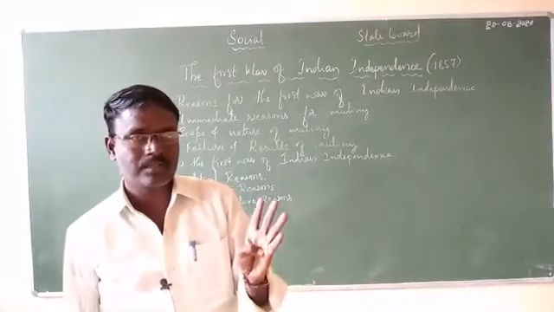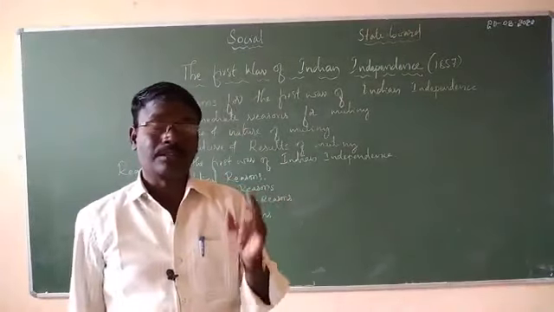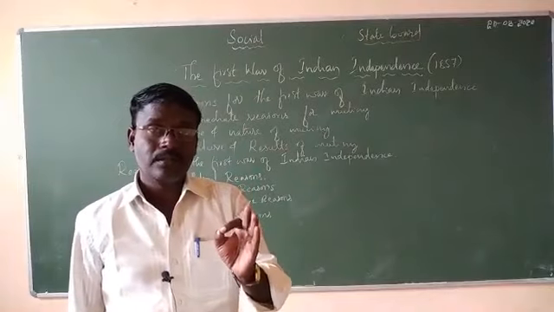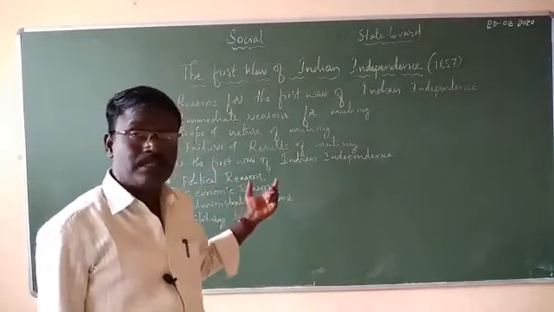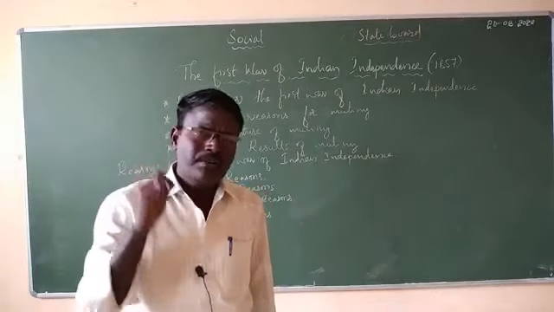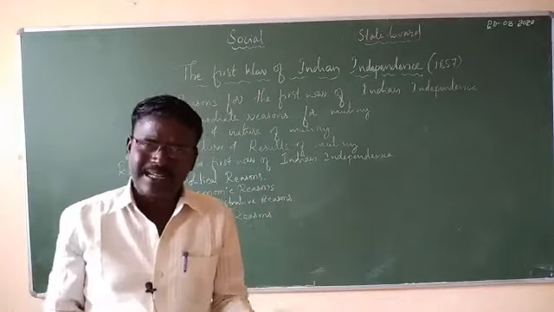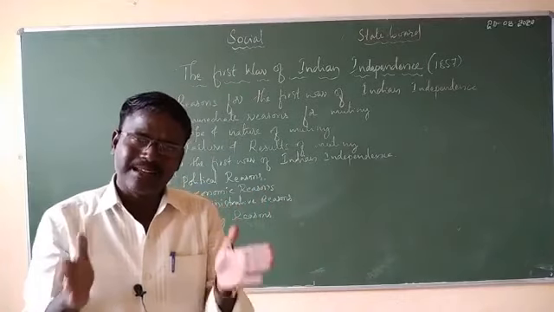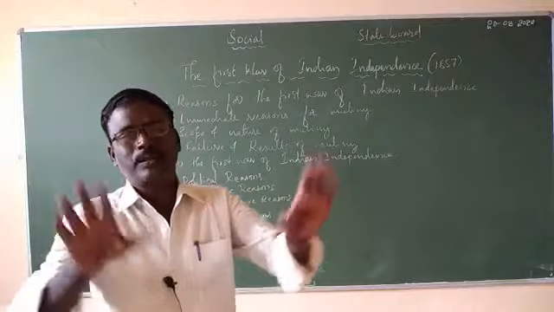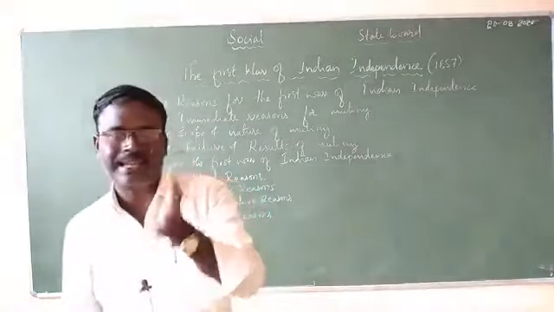Lord Dalhousie. In the same way, Lord Wellesley introduced the subsidiary alliance. So whoever signs the subsidiary alliance, directly or indirectly, once again they come under the control of the British only. You know very well about the subsidiary alliance.